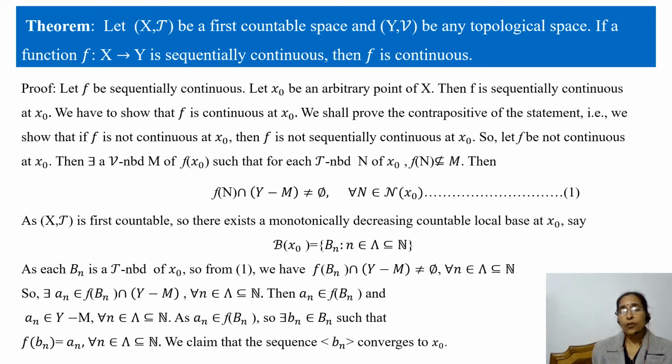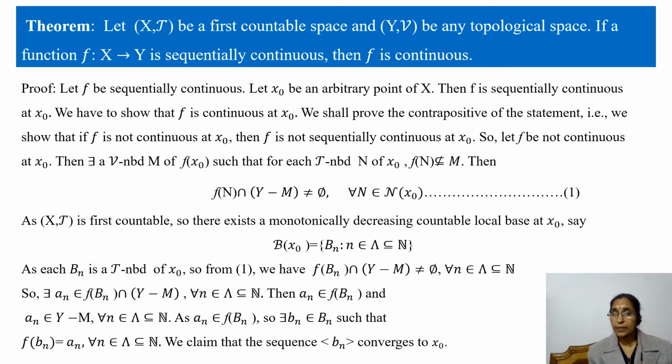So let f be not continuous at x naught, then there exists a V neighborhood M of f of x naught such that for each T neighborhood N of x naught, f of N is not contained in M. Let me recall to you the definition of continuity at point x naught. f is said to be continuous at point x naught if for every V neighborhood M of f of x naught there exists a T neighborhood N of x naught such that f of N is contained in M. But here we have to take the negation of the statement, because here f is not continuous at x naught.